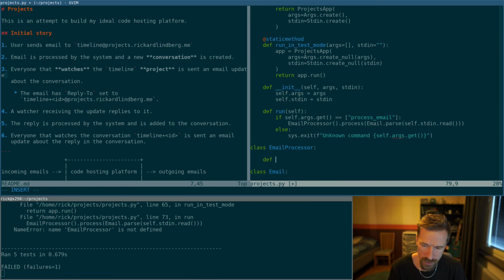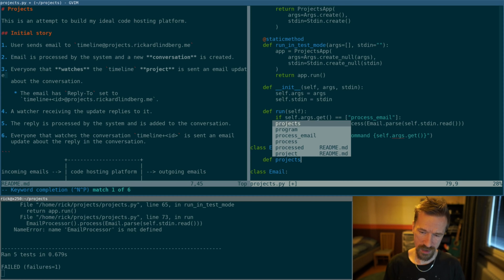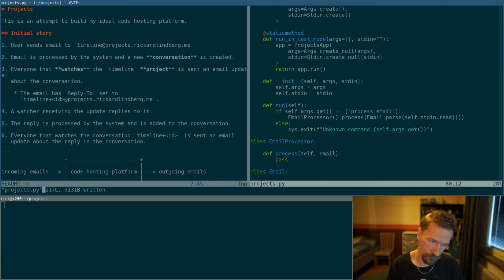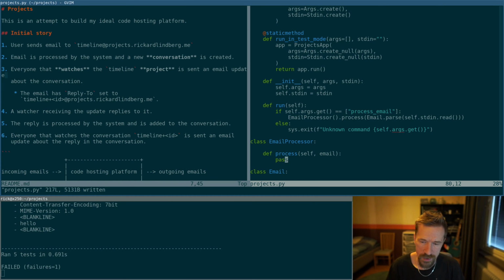This is a really bad name, but we'll figure out something better later. So process email pass. So for now, let's just print email.get_from, saying like, hey, this was processed.